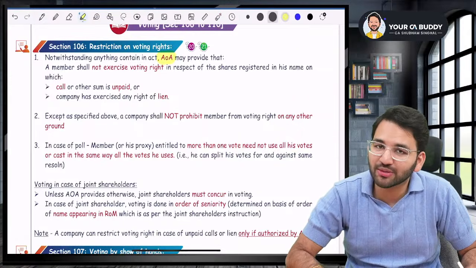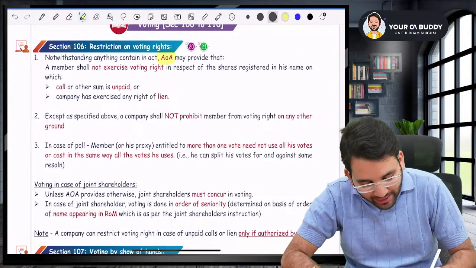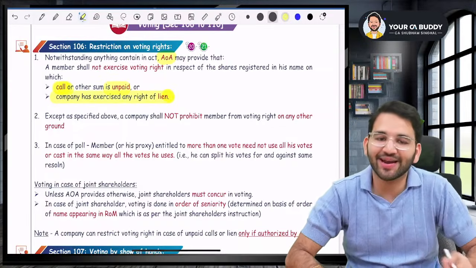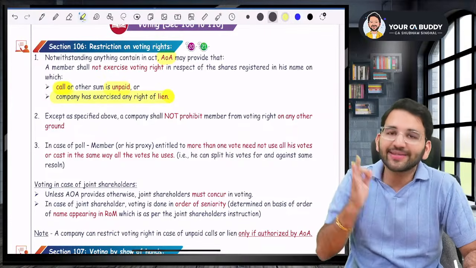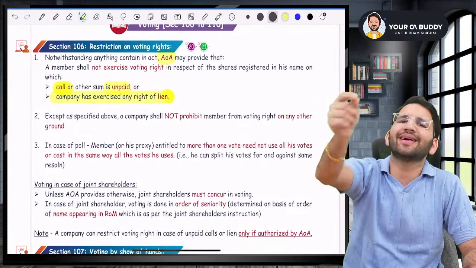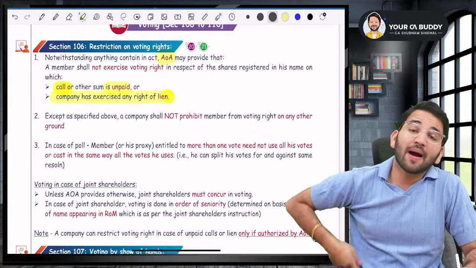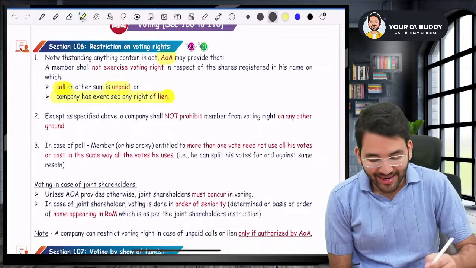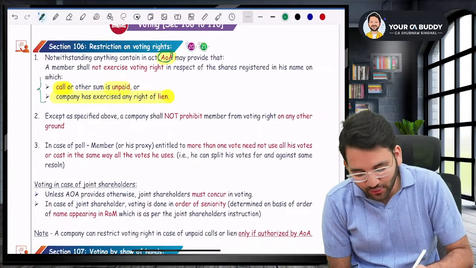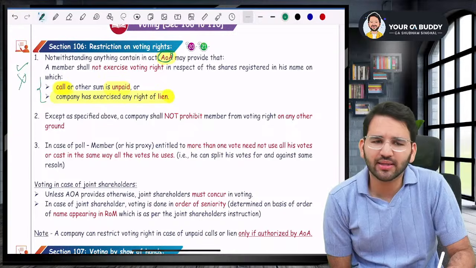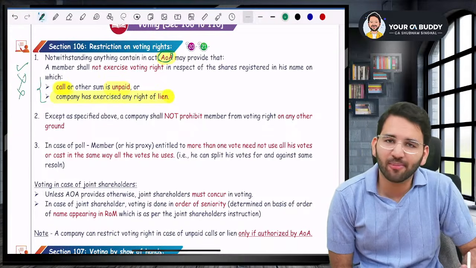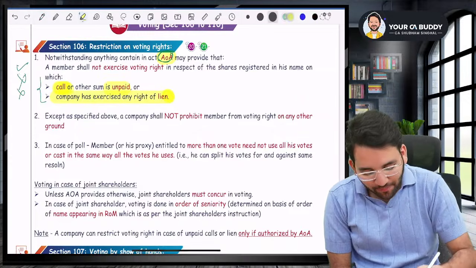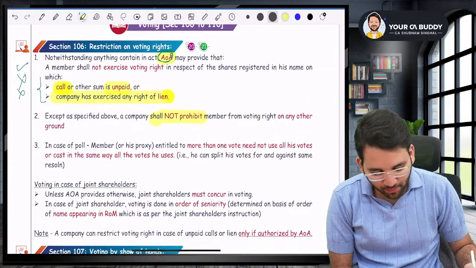If the AOA allows you this power, then you can restrict the voting right of a person whose call is unpaid or where the company has exercised any right of lien. If there are unpaid calls in arrears, or if the company has exercised the right of lien on their shares, in these two cases, if the AOA allows you, then you can restrict their voting rights. You'll say, no, you cannot vote until you make the full payment. But apart from that, there is no reason where you can restrict the voting right. Except for the above, a company shall not prohibit voting rights.